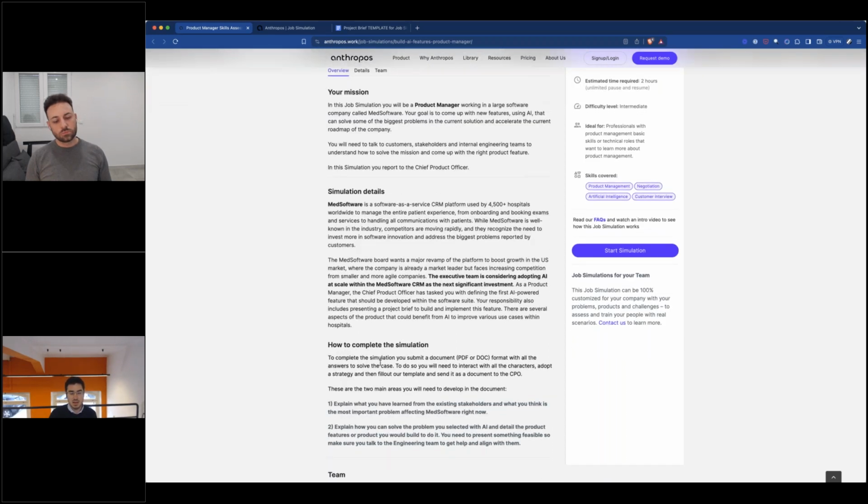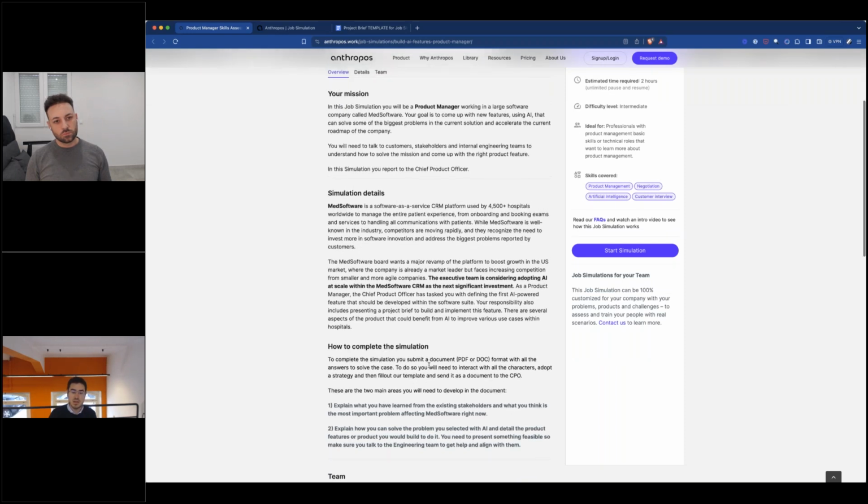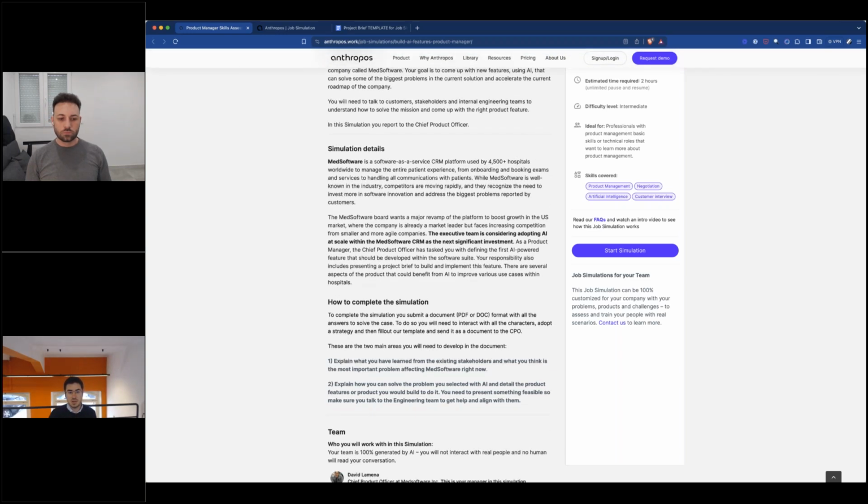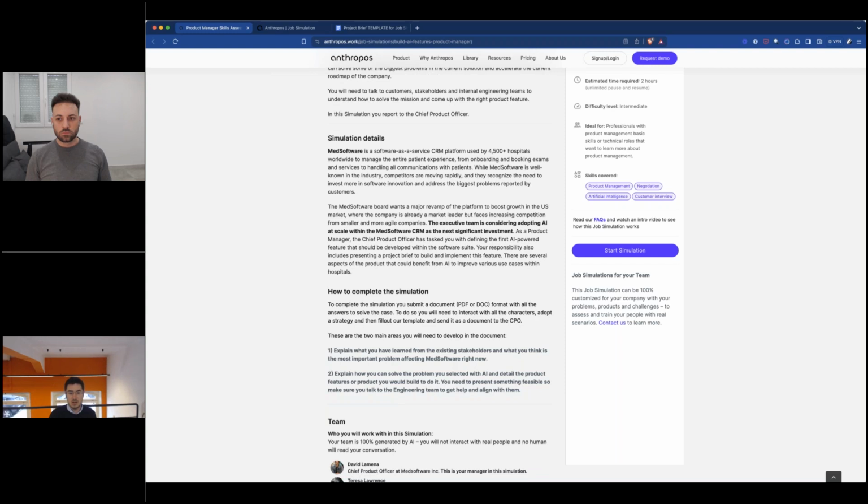And as you can see, the way I complete the simulation is basically writing down a document that could be a PDF, it could be a doc that I need to submit to my manager. And I need to explain these two things. So first of all, I need to go and talk to all the people that I'm going to find in the simulation. And then I need to write a document where, first of all, I explain what is the solution that I came up with for Met Software. And second one is understanding how I'm going to be able to implement all of that.